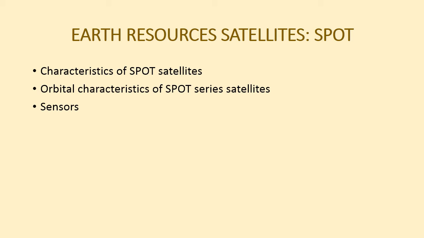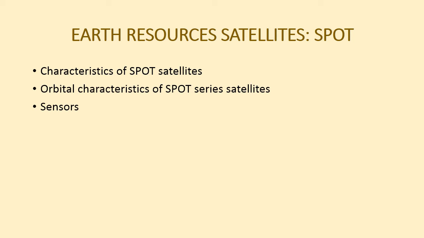The sensor used is HRV, that is high resolution visible imager. The French Spot 1 spacecraft carries two nominally identical HRV imagers which can be operated independently or in various coupled modes. In contrast to the oscillating mirror design used in the Landsat imaging system, HRV cameras use a charge coupled device, that is CCD array, as the sensing element for the first time in the space environment.